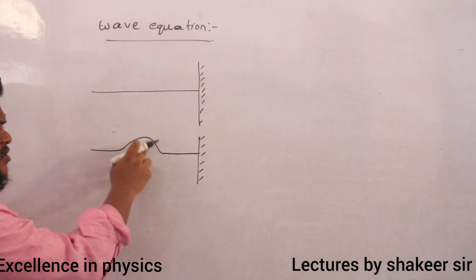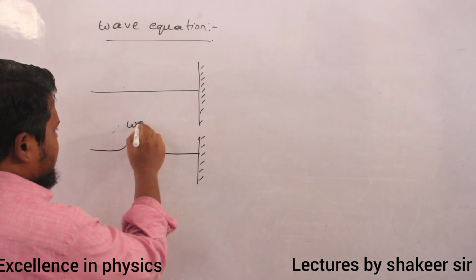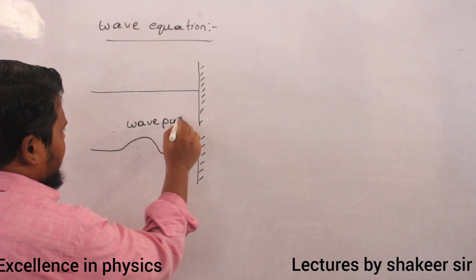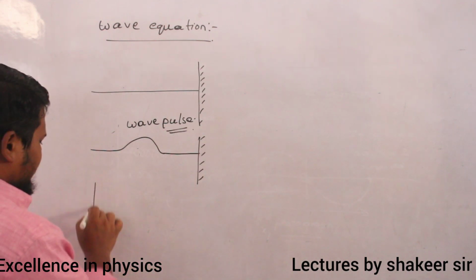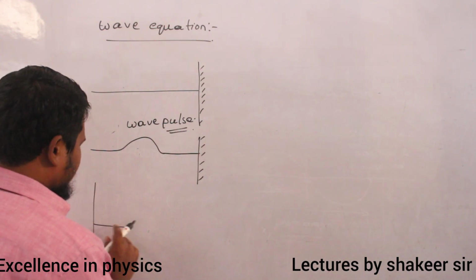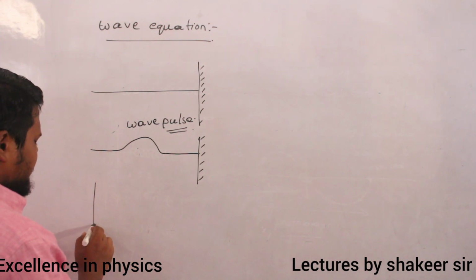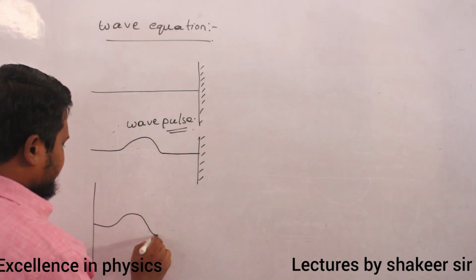So what is this shape called? This is called a wave pulse. Are you able to understand? If I observe this pulse, initially the pulse was here.